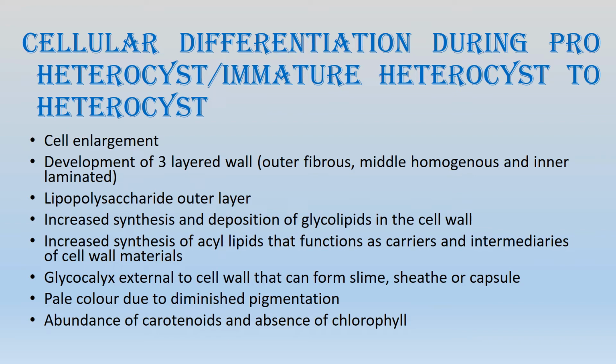And when the heterocysts are formed, the somatic cells change color, that is, they become much paler, because of the absence of chlorophyll and phycobilins.